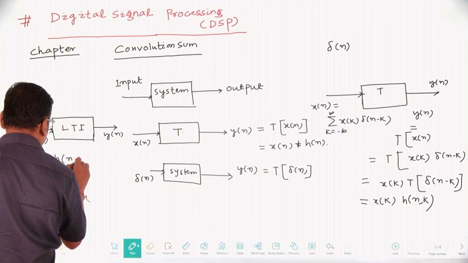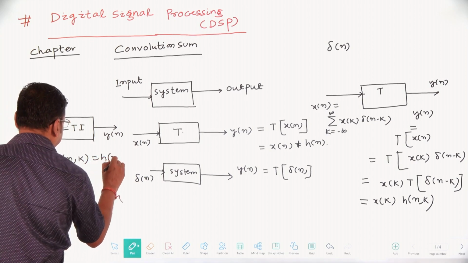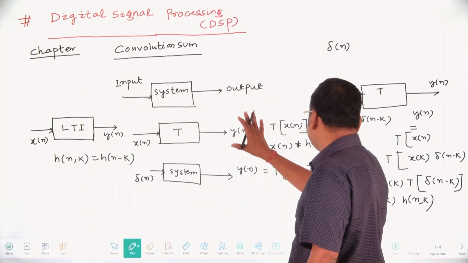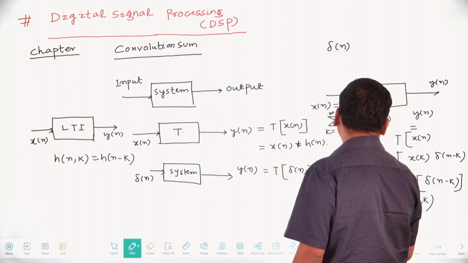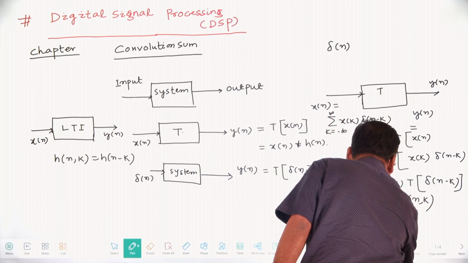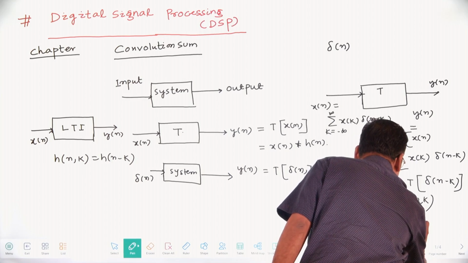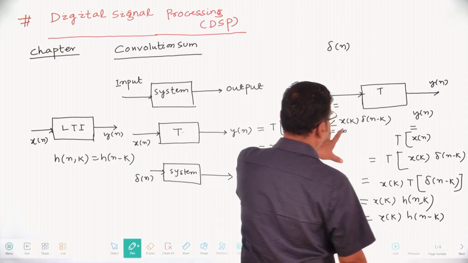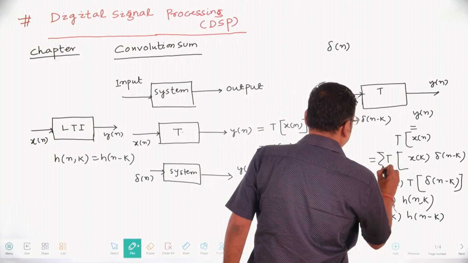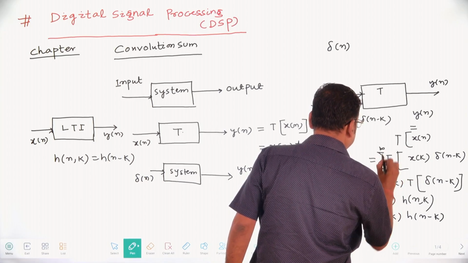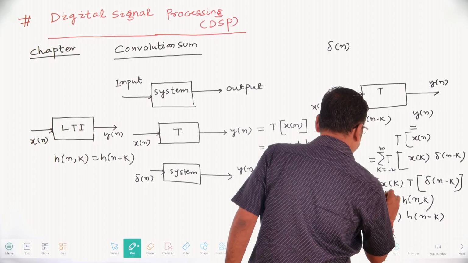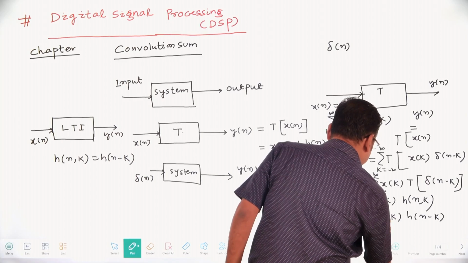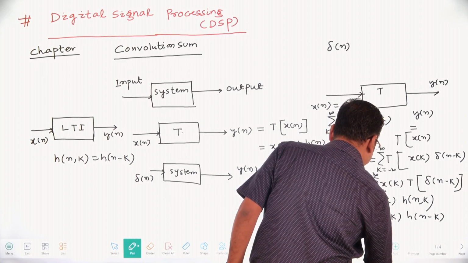h of n comma k, that is your h of n minus k for a linear time invariant system. So here it means x of k into h of n minus k, and h of n comma k is nothing but x of k into h of n minus k, with k equal to minus infinity to infinity.